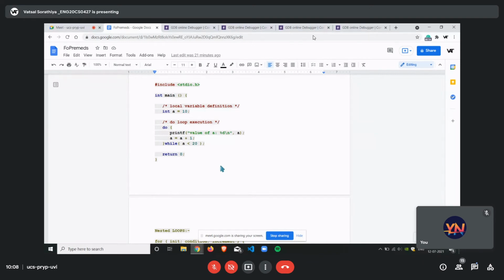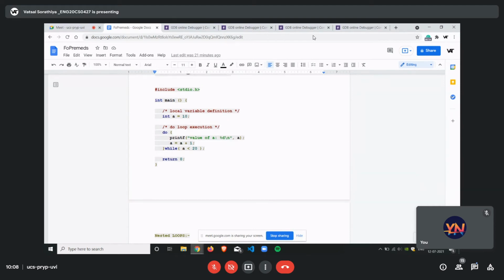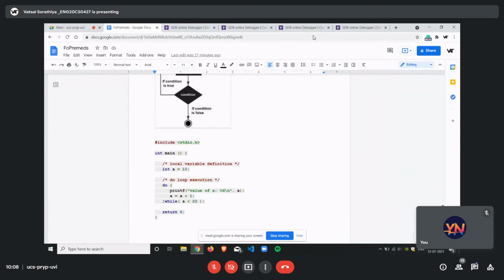And we have a return, so it will again print the same thing from 10 to 19.